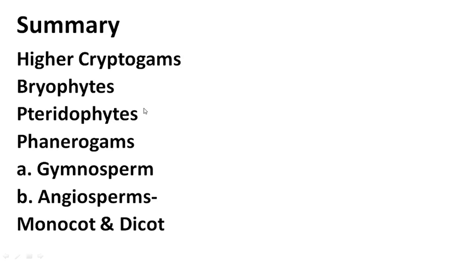Students, in today's lecture we already covered higher cryptogams, in which we studied bryophytes and pteridophytes, and the phanerogams plant group, in which the first division is gymnosperms and the second division is angiosperms. Within that, we covered the two classes, monocot and dicot.